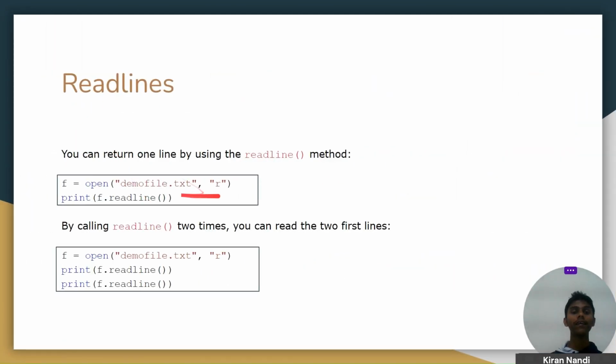Readline is another method for reading a file. We can use f.readline. It will just return one line, the first line of the file. Here demo.txt is the file, so we return only one line of demo.txt. By calling readline 2 times, you can read the first 2 lines. It means if we write 2 readline calls in this way, the first print will print the first line of demo.txt, and the second print will print the second line of demo.txt.